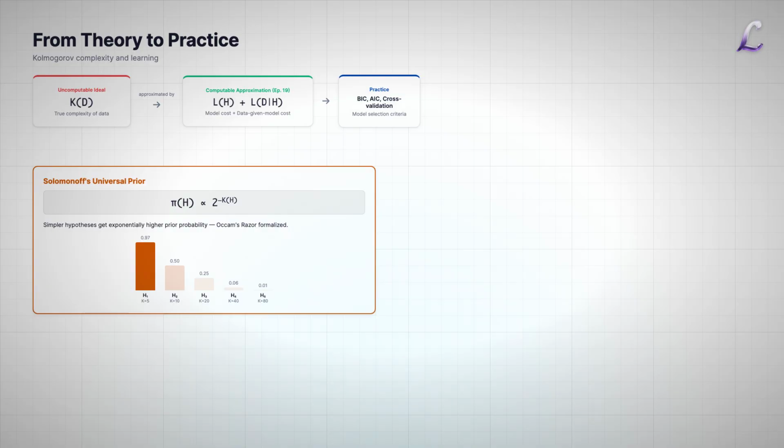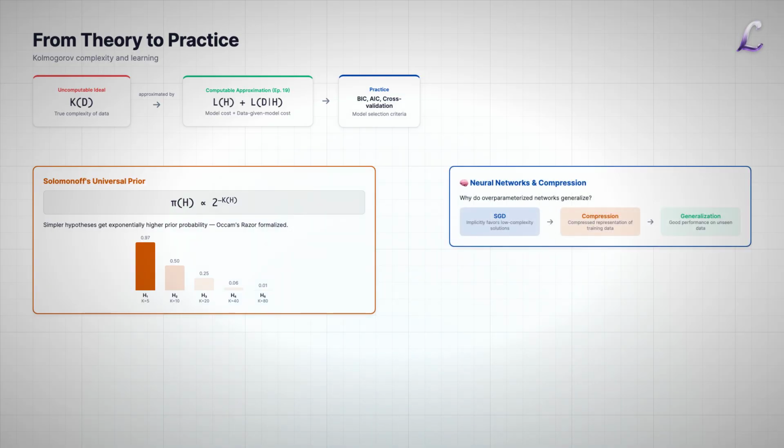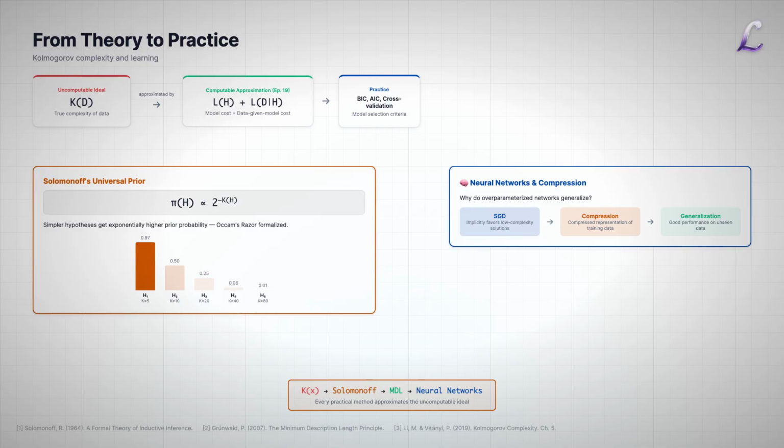Start with the minimum description length principle, which we covered in episode 19. MDL says, choose the model that minimizes the total description length of model plus data given model. This is a computable approximation of K(D), the Kolmogorov complexity of the data. The best possible compression of data D is K(D), but since we can't compute it, we work within restricted model classes and optimize L(H) plus L(D given H). Every MDL method is implicitly trying to approximate the uncomputable ideal.